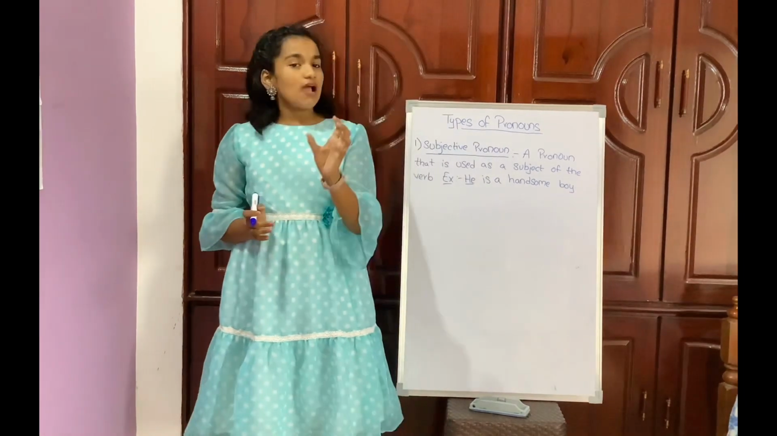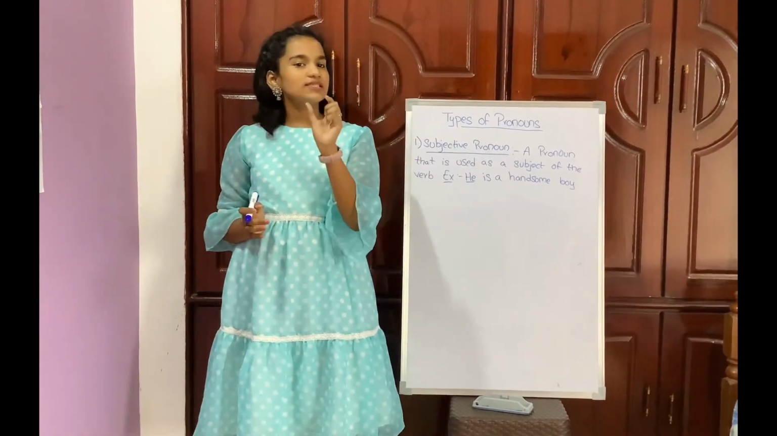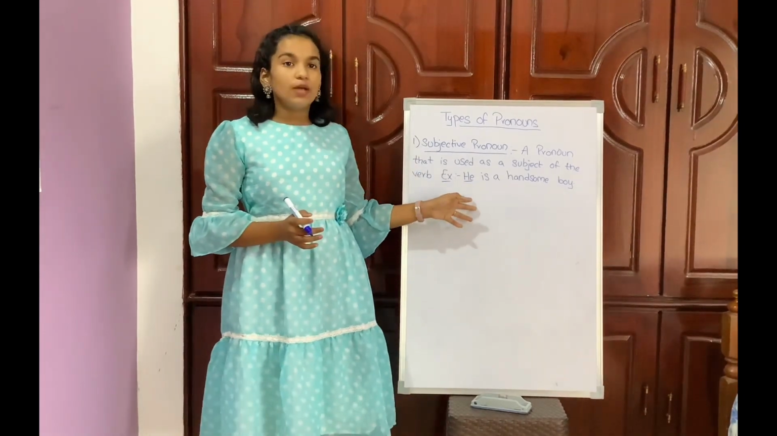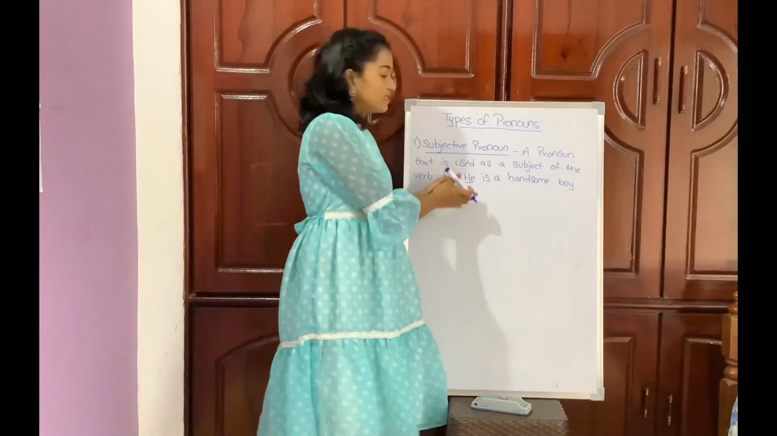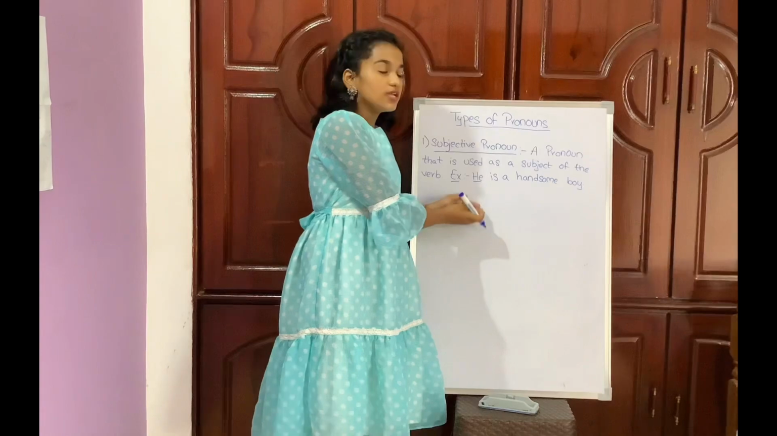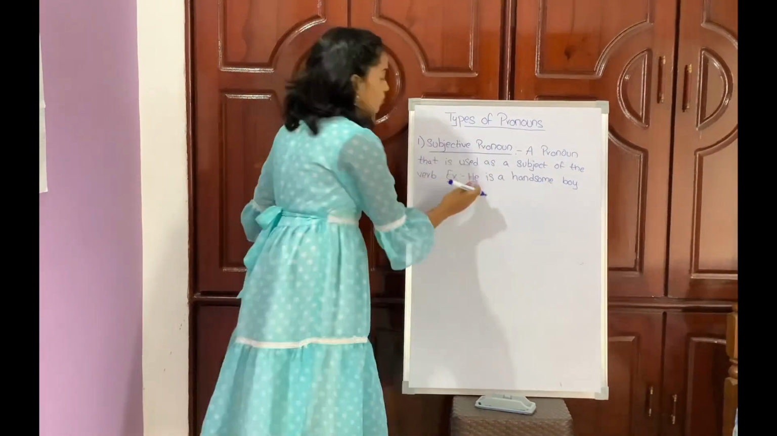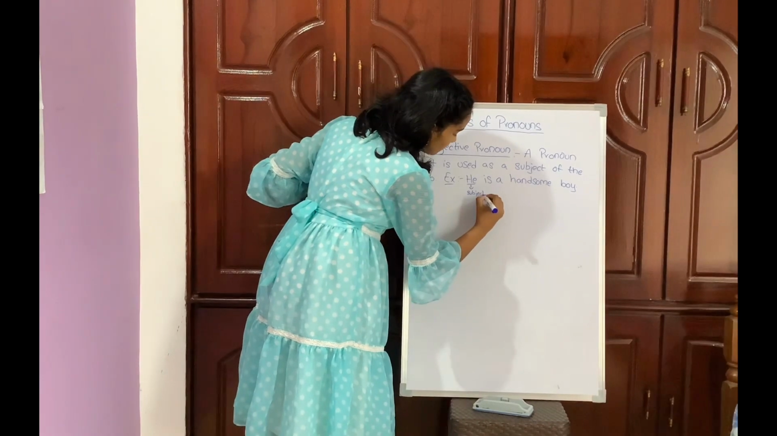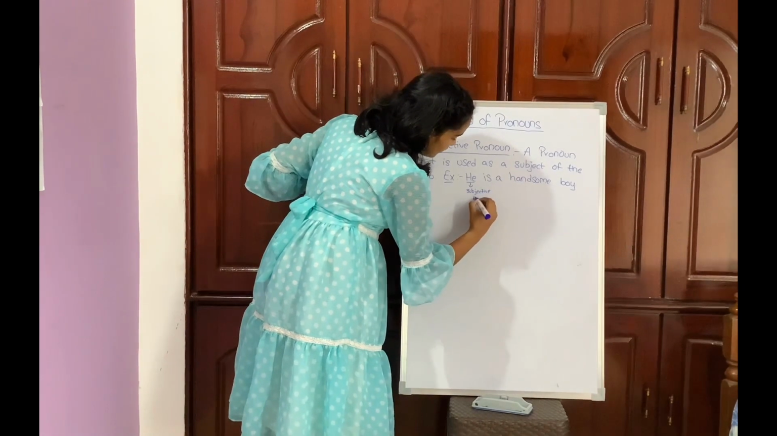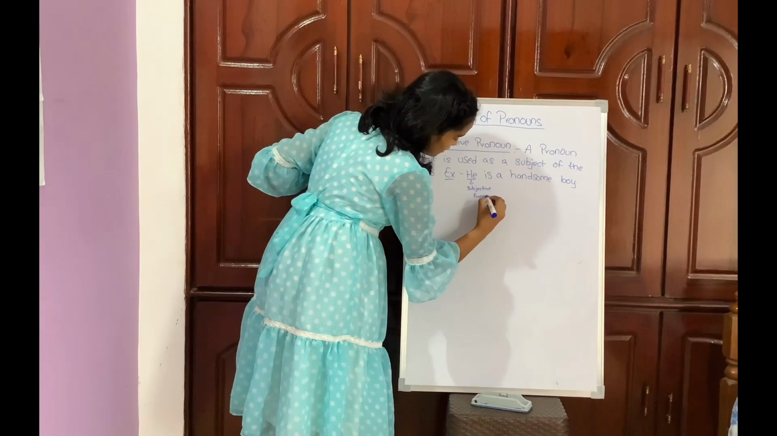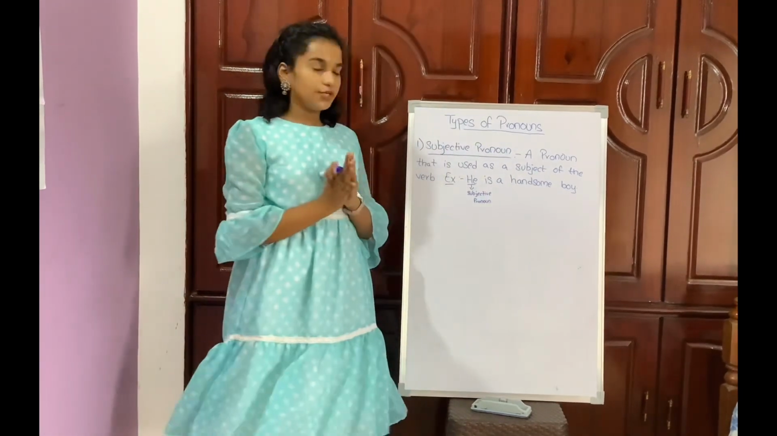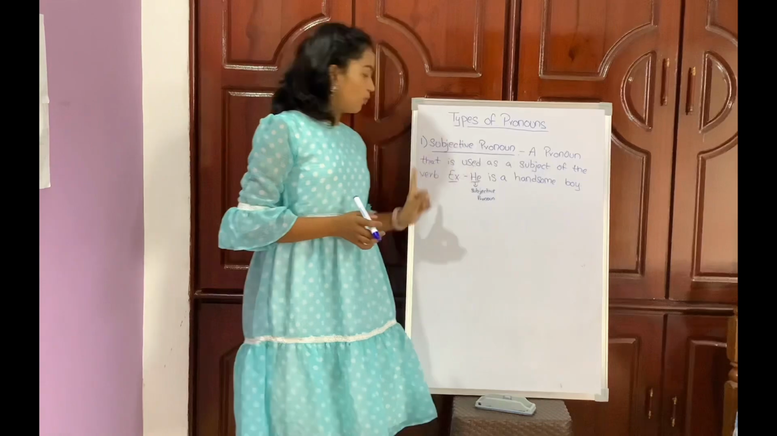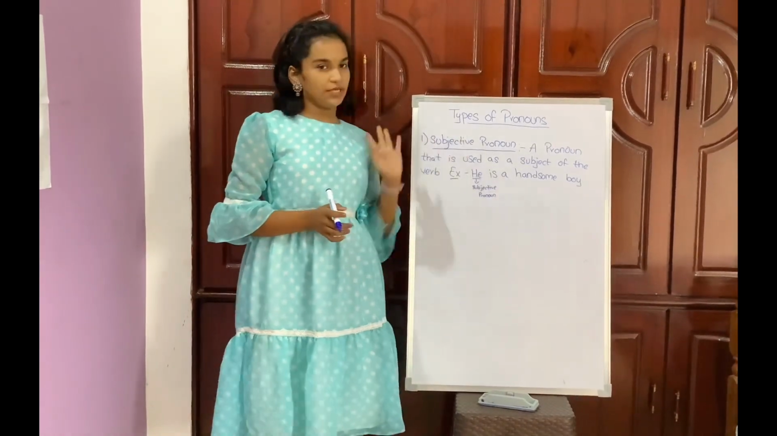In the sentence Rahul is a handsome boy, we know that the subject is Rahul. So instead of that Rahul, we have used the pronoun he. So he is called as a subject here, and he is also called as a pronoun. So he is called as a subjective pronoun. So what is a subjective pronoun? A pronoun that is used as a subject of the verb is called as a subjective pronoun.